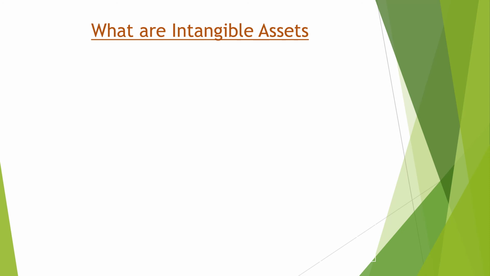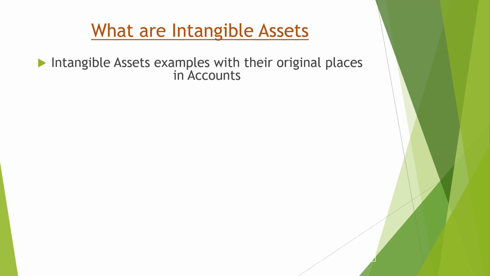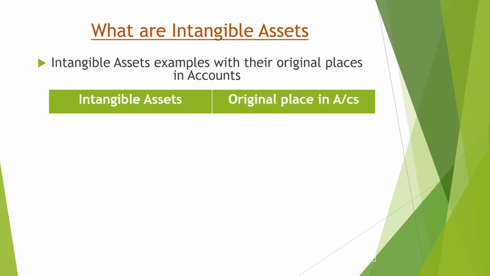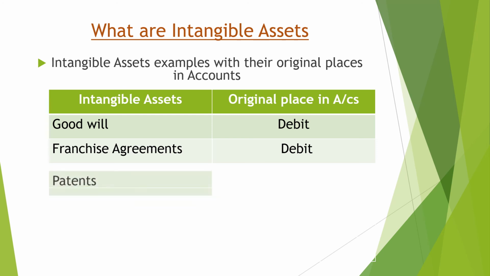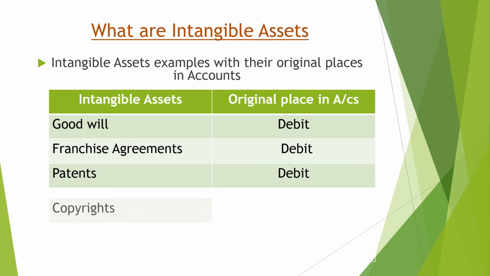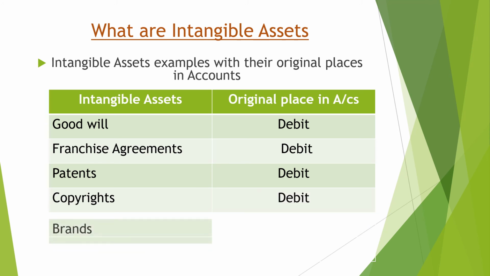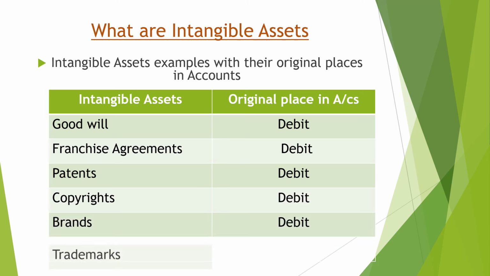Now, what are intangible assets? Intangible assets cannot be seen, felt, or touched physically. Some examples are goodwill. The original place will be debit again. Franchise agreement, the original place in accounts will be debit. Patents, copyrights, brands, and trademarks, and so on.